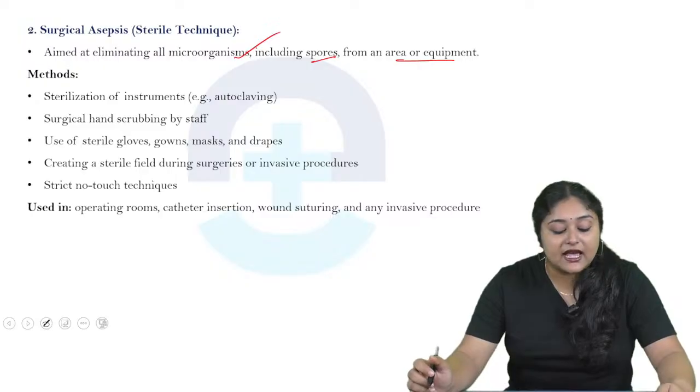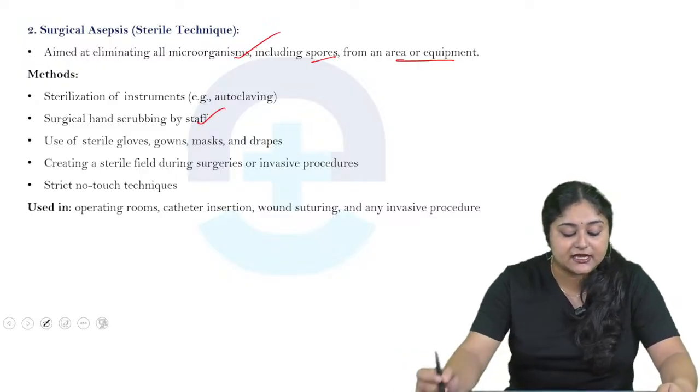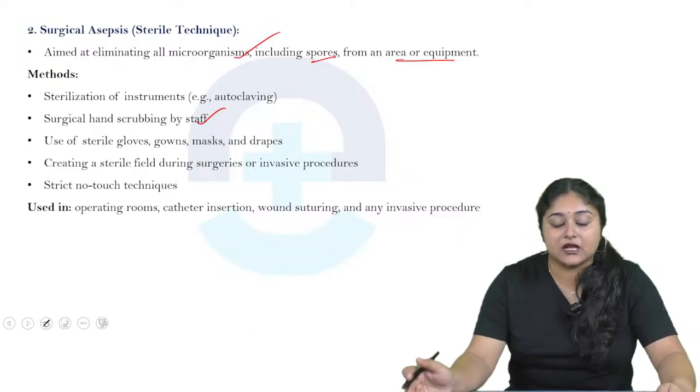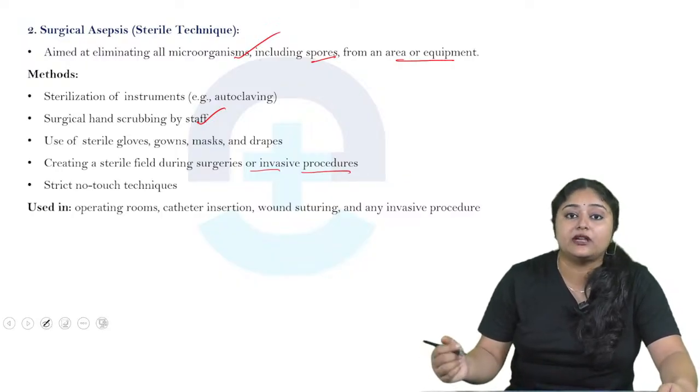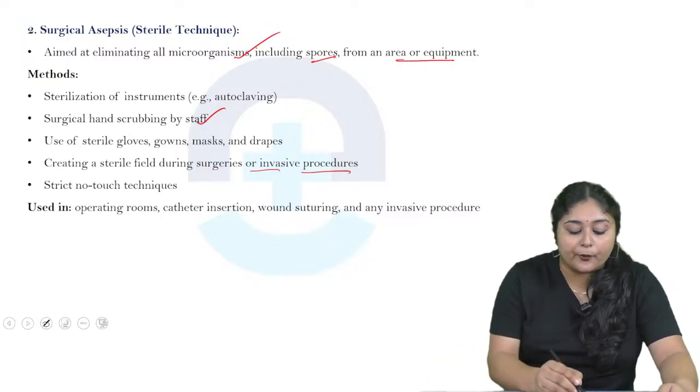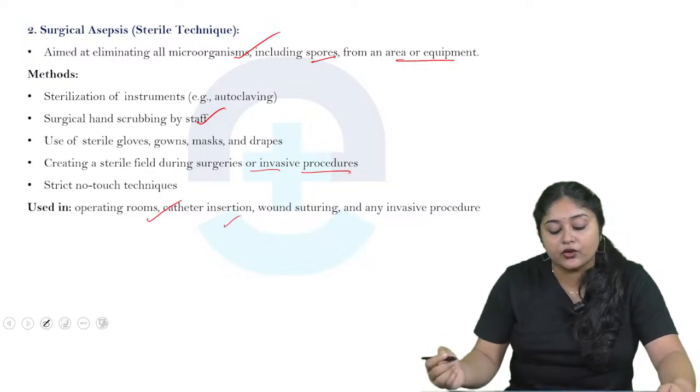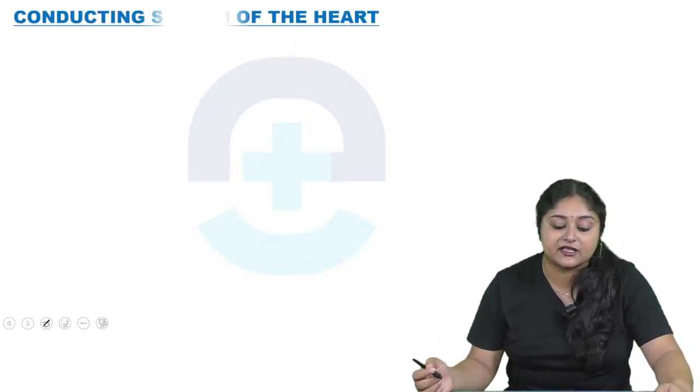So the methods: sterilization of the instruments through autoclaving, surgical hand scrubbing by the staff, use of sterile gloves, gowns, masks and drapes, creating a sterile field during surgeries or invasive procedures, and strict no-touch techniques. These are used in operating rooms, catheter insertion, wound suturing, as well as any invasive procedure.